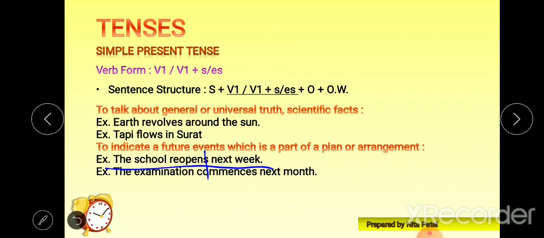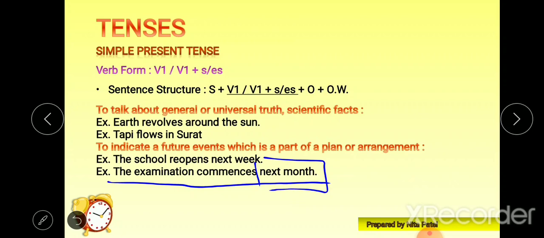Next example, the examination commences next month. Again, next month this examination is going to commence, not now. Then also we can use simple present tense because it is totally planned. This event is totally arranged, so we can use simple present tense, otherwise not.